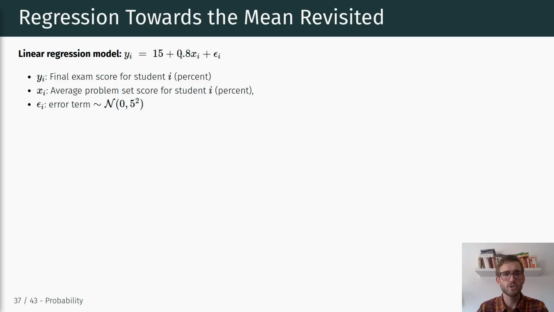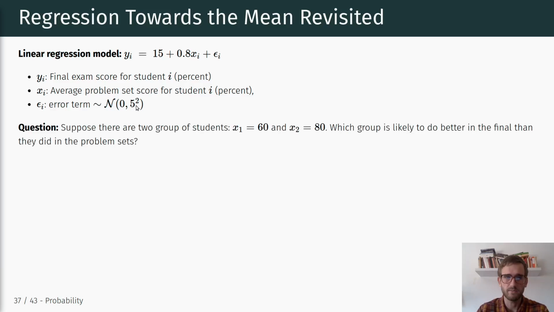And suppose this relationship in the population can be described as follows. We have an intercept of 15, and every 1 unit increase in the problem set score is associated with an average increase in the final score of 0.8, and we have an error term epsilon. And now suppose that this error term follows a normal distribution with mean 0 and a standard deviation of 5, or variance of 25.